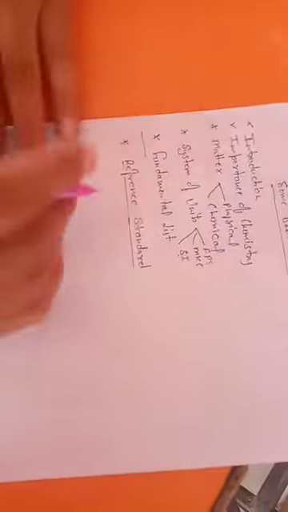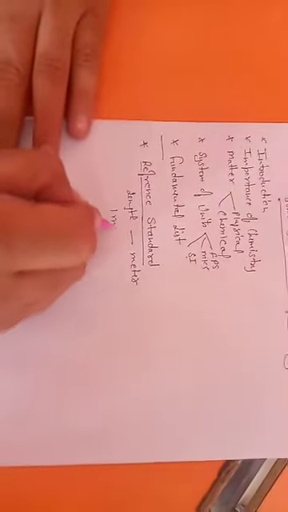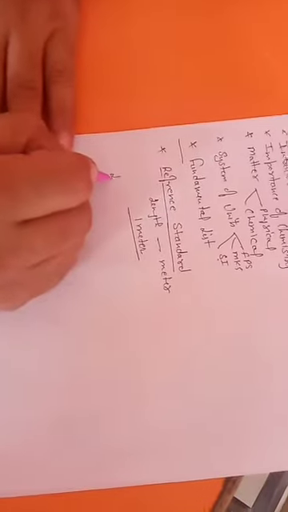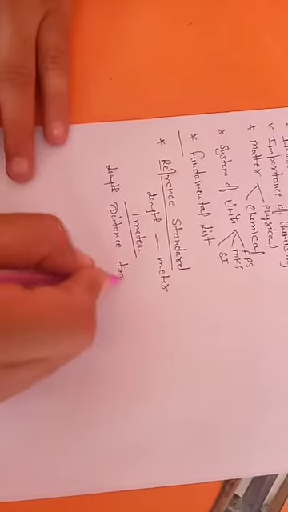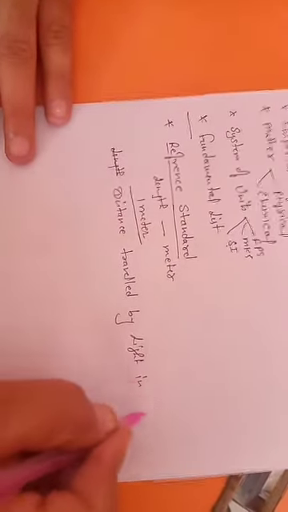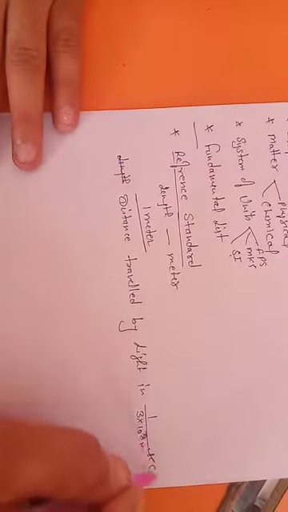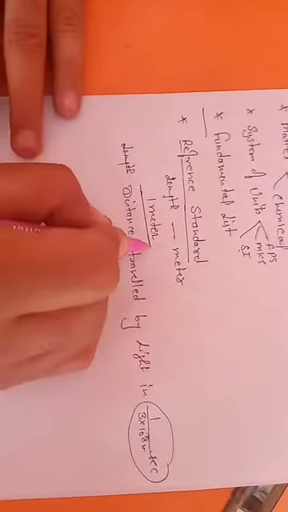First, we already know that length is a fundamental unit, and its SI unit is the meter. But how will we define 1 meter? What is exactly 1 meter? The definition given in your book is that length, or distance, traveled by light in 1/(3 × 10^8) seconds. In that much time, the distance traveled by light is termed 1 meter.